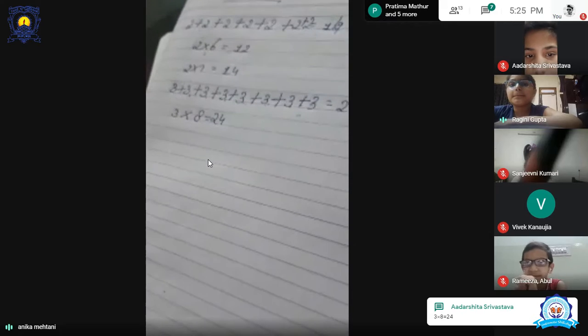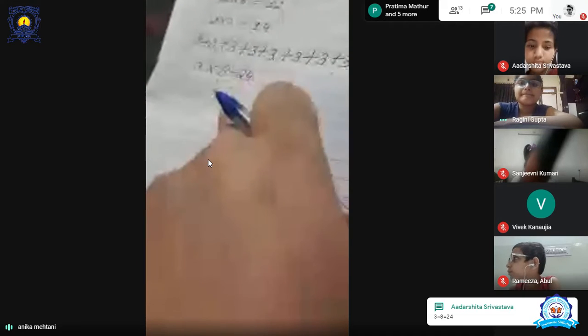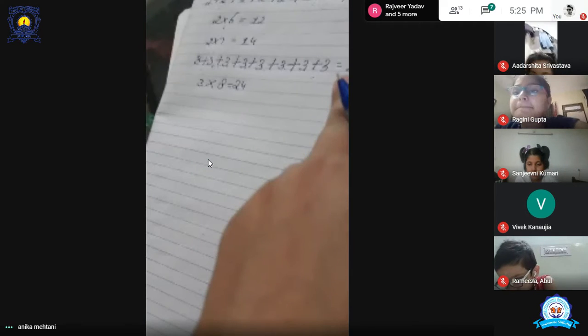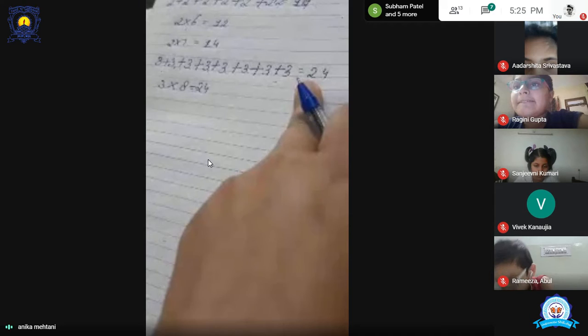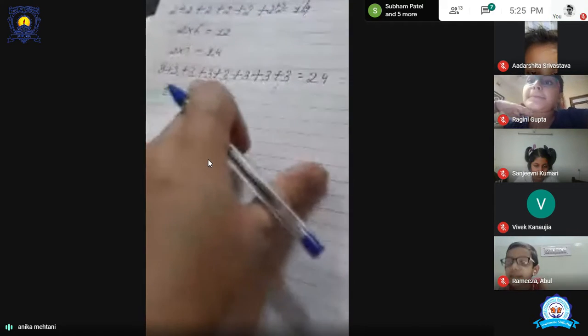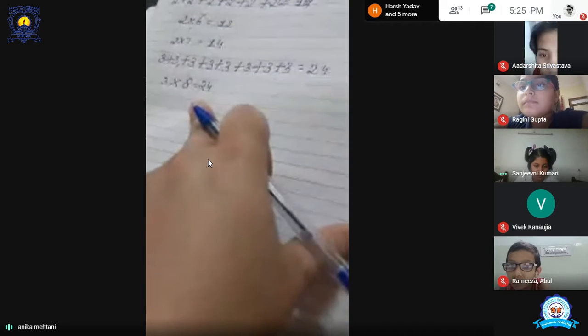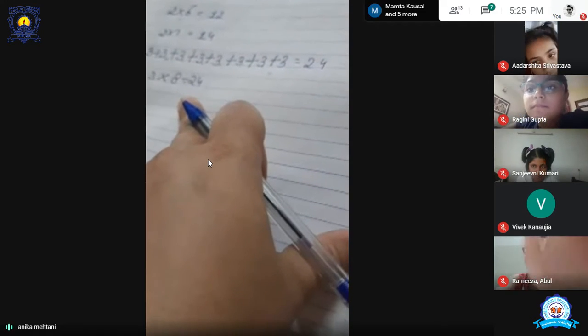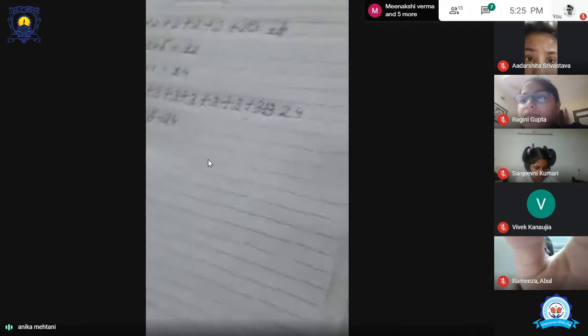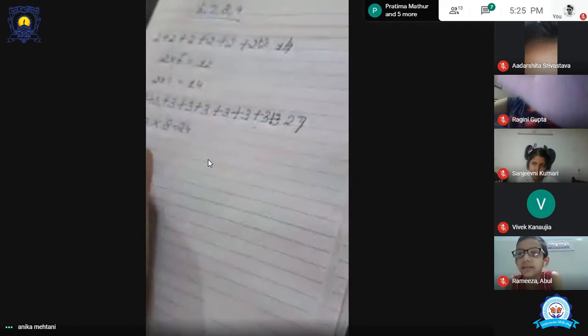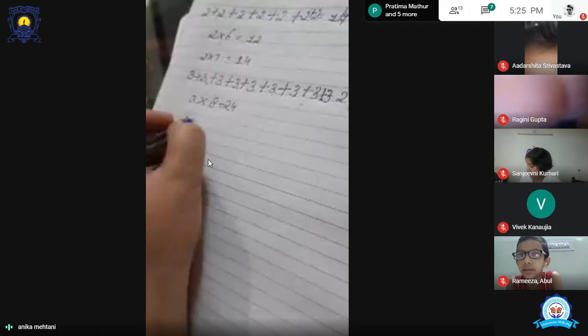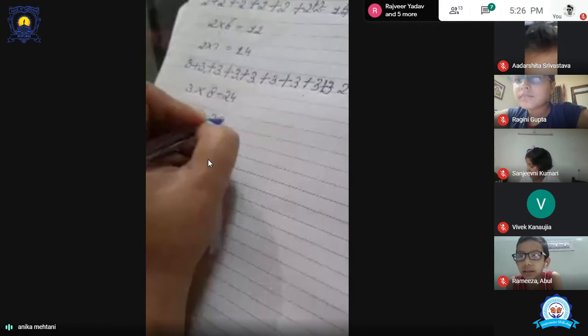If I know my tables, I will solve it within a minute. So this was comparatively easy compared to addition, because addition is very long for me. So instead of adding again and again, I can multiply and write the answer. I will only be able to do that multiplication if I know my tables. Similarly with digit 9, I'll add 3. So 24 plus 3, what is the answer? 27. Instead of adding, I will do 3 multiplied by 9, answer is 27.